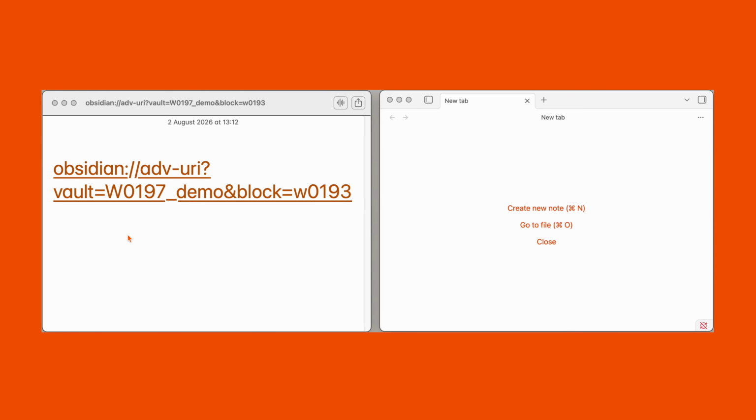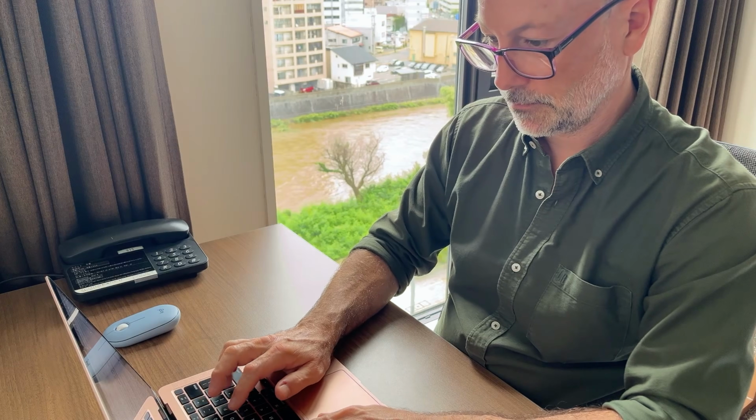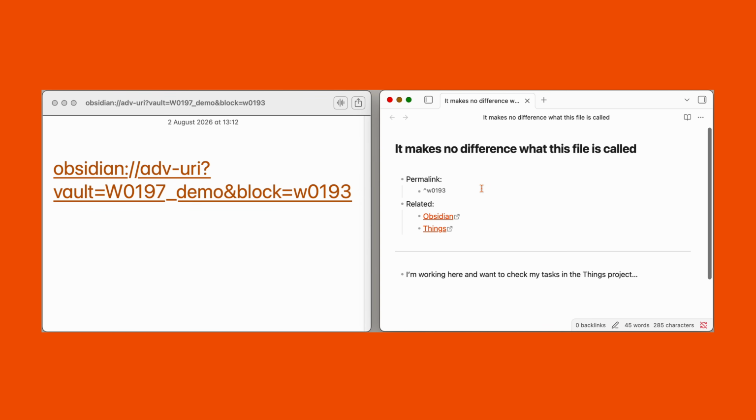Here's a better way. My links look like this. They anchor to this piece of text that you choose. So that's why I call it a permalink. So these links are impossible to break. The file name has become irrelevant. And you can even move this permalink around if you want, and the link will always bring you to this spot. So the secret is these permalinks, which you create and name.